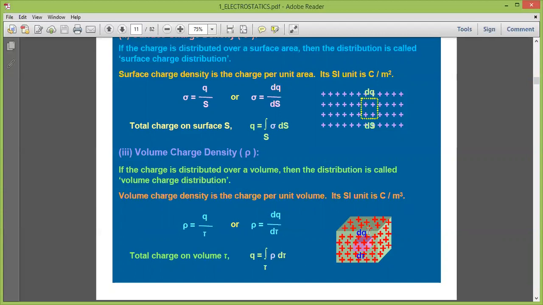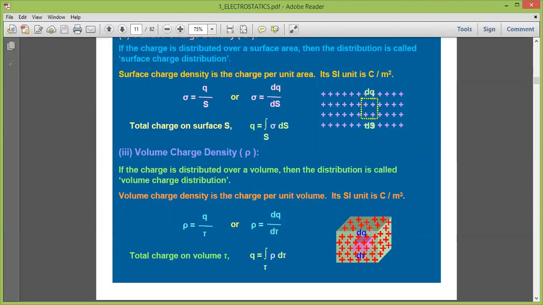It can be written as rho is equal to Q divided by tau, where rho is the volume charge density, Q is the total charge in the volume, and tau is the volume. Or we can rewrite it as rho is equal to dq by d tau.